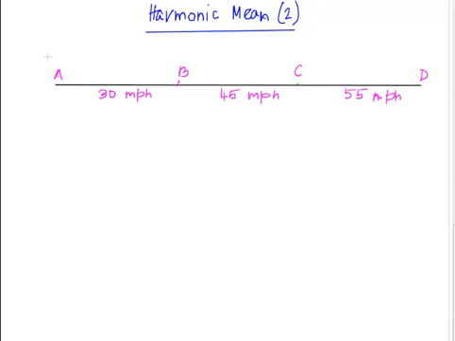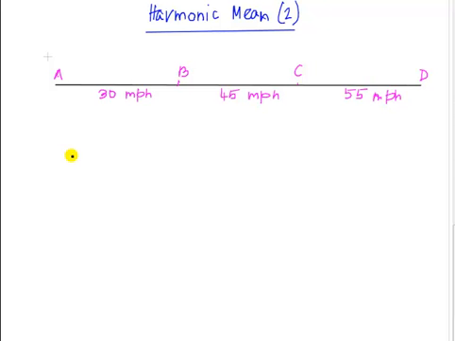In this second example, I have made up a scenario where we are taking a road trip from point A to point D, but we have planned it such that we will take 2 stops, B and C. The distance from point A to point B, B to C, C to D, they are all equal. The first leg of our journey, we travel at 30 miles an hour. From point B to point C, we travel at 45 miles an hour. The last stretch, we are really getting eager to reach our destination, so we drive at 55 miles an hour. We have traveled at different speeds for each 1/3 of our journey. We want to figure out what is the average speed during this entire road trip.